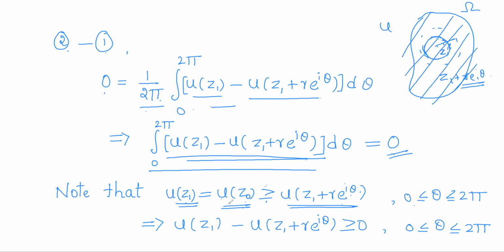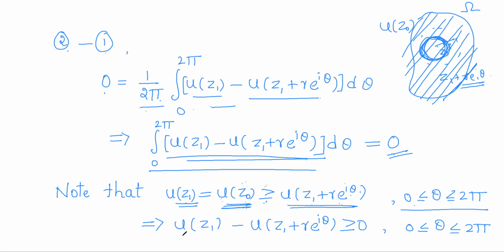So what is that maximum? It is u of z0. So u of z0 is greater than or equal to u of z for all z in this region. In particular, on this circle also, u of z0 is the maximum. So u of z0 will be greater than or equal to u of z1 plus r e power i theta for all points on this circle, as theta varies from 0 to 2 pi.